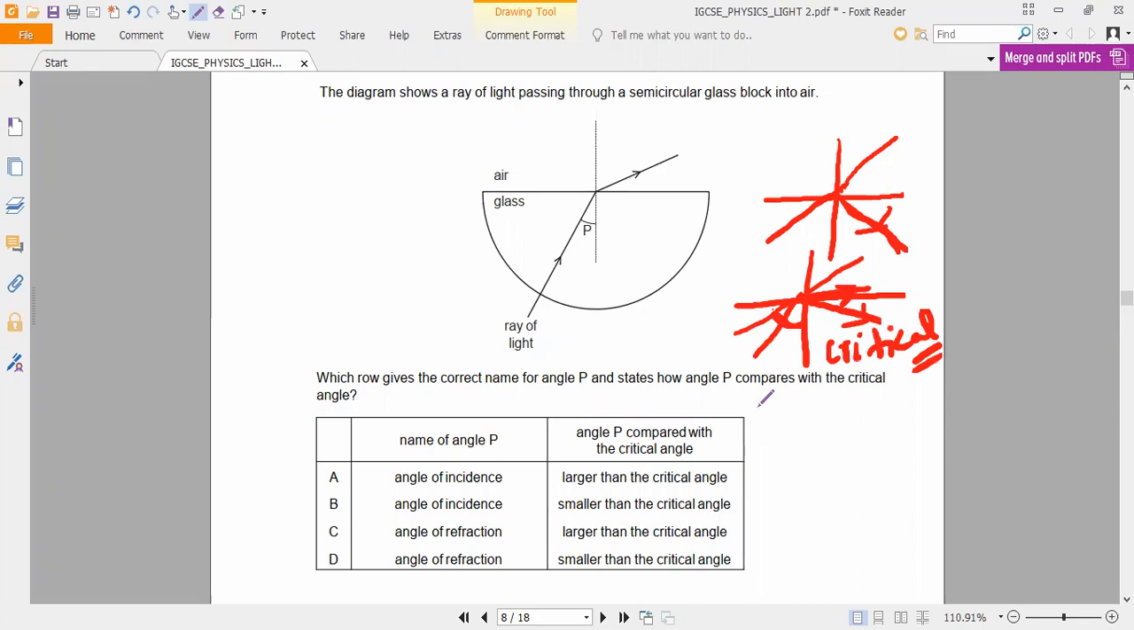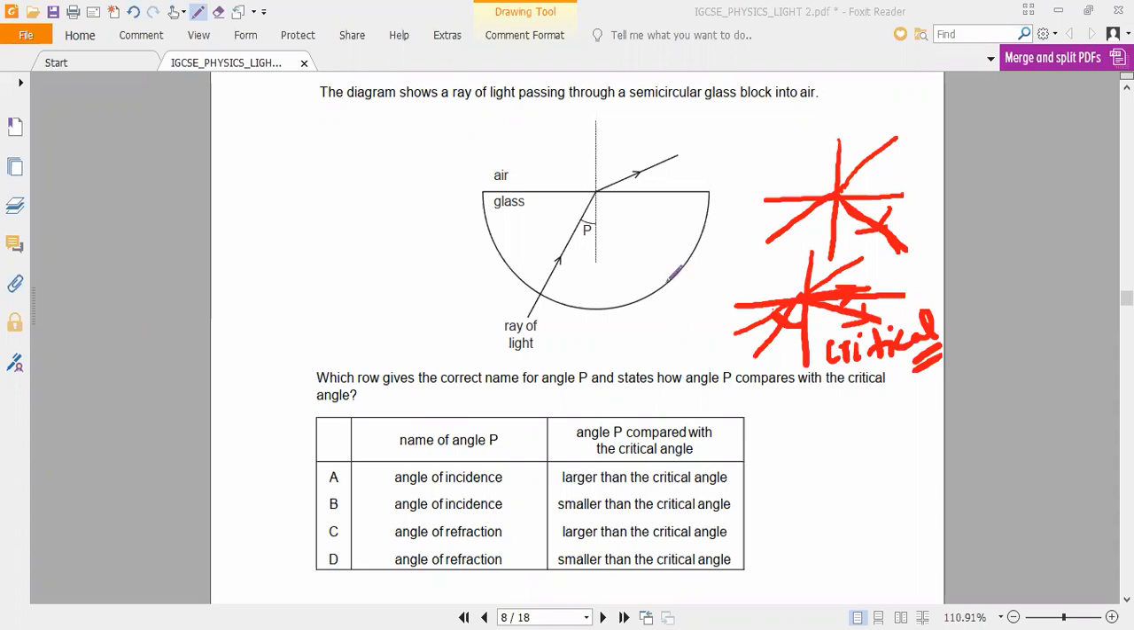Are you clear, guys? Please respond. Nobody will answer. Okay. Now, according to the question, try to read the question. Tarani, can you read the question? Yes, sir. The diagram shows a ray of light passing through a semicircular glass block into air. Which row gives the correct name for angle P and states how angle P compares with the critical angle?